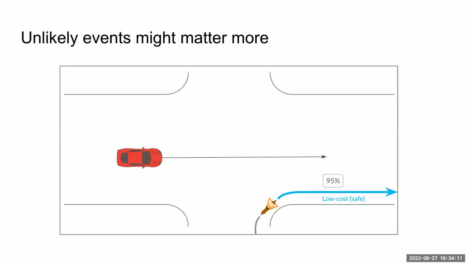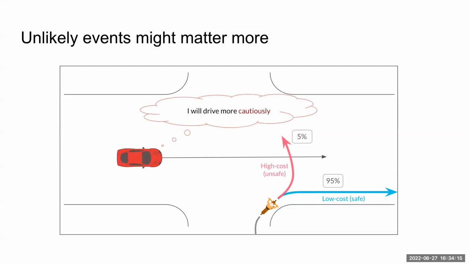Which also means that there's a 5% chance of dangerous prediction that can lead to deadly collision or injury. So this 5% may sound like a small number, but it's actually not, because the outcome can be a deadly collision. So the robot must take this small chance more seriously in order to drive more cautiously.